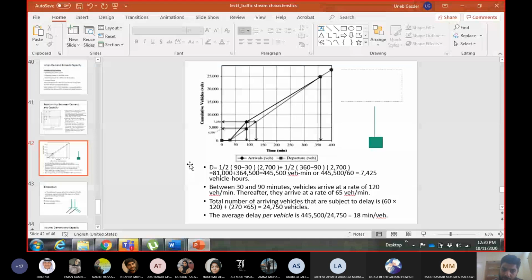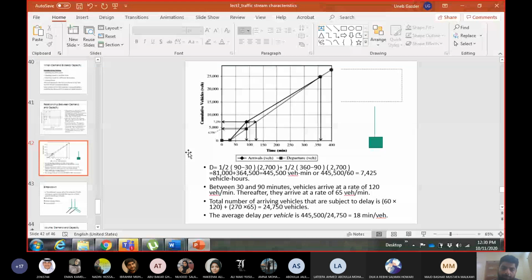But you can see a different slope of the number of vehicles arriving, because now the demand is actually less than the capacity. If you want to calculate the delay, it will be the area between the arrival line and the departure line on this graph. Obviously, when these lines become the same, there is no area between them. So in this portion and in this portion, the area is 0, and there is no delay. All the delay is here.